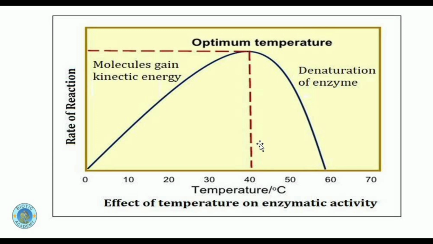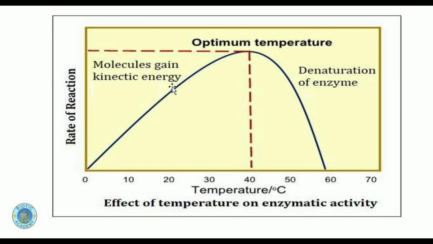Optimum temperature. Enzymes are temperature sensitive, as I told you that they are made up of protein, and proteins are sensitive to heat. So when enzymes face any change in temperature in the body of the living organism, they get disturbed. Their shape gets disturbed. And if they get optimum temperature, what is optimum temperature? It's basically the temperature which is needed by the enzyme to show its maximum activity of catalyzing any chemical reaction. So that temperature is called optimum temperature.